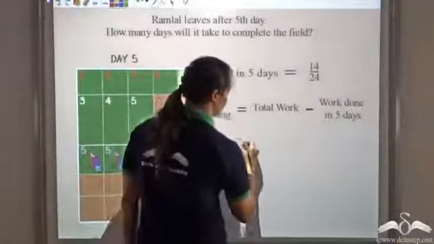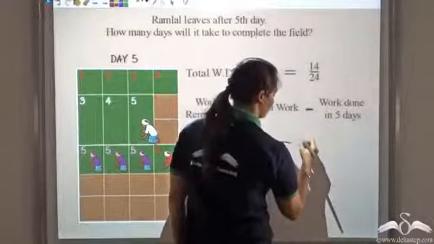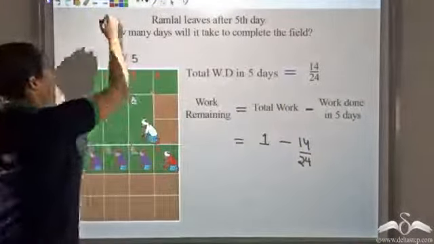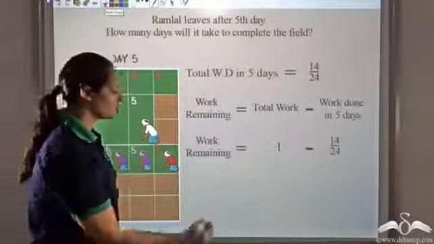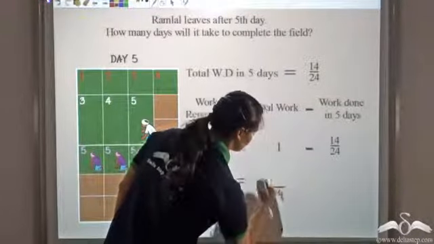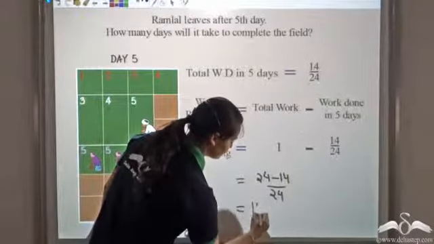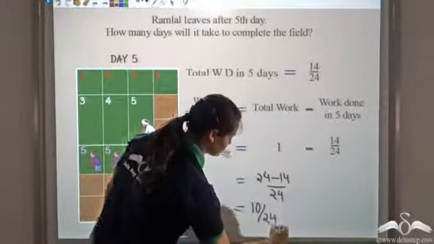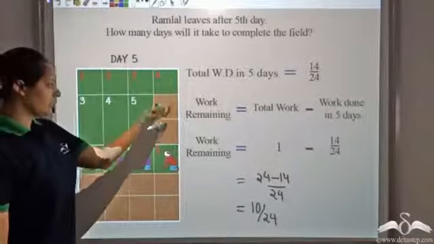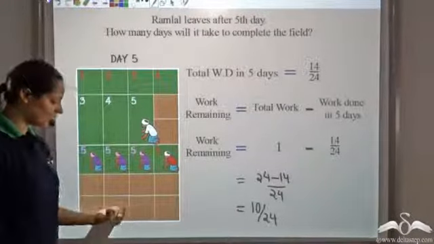We know that the total work which they have to complete is 1. Work done in 5 days is 14 by 24. That is 1 minus 14 by 24, which gives me that the work remaining is 10 of these 24 equal parts. 1, 2, 3, 4, 5, 6, 7, 8, 9, 10.